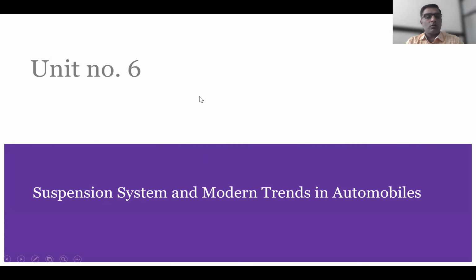Okay, so this is quite a big chapter as compared to the braking system. Unit number 6. The title of the chapter is suspension system and modern trends in automobile.